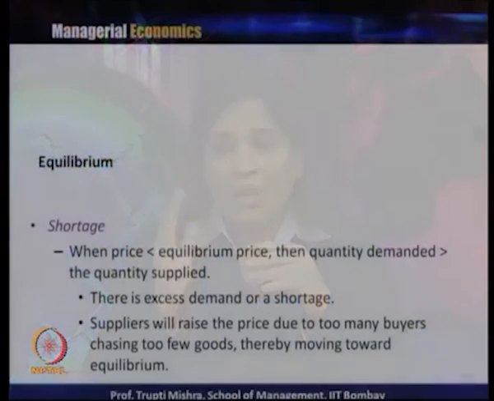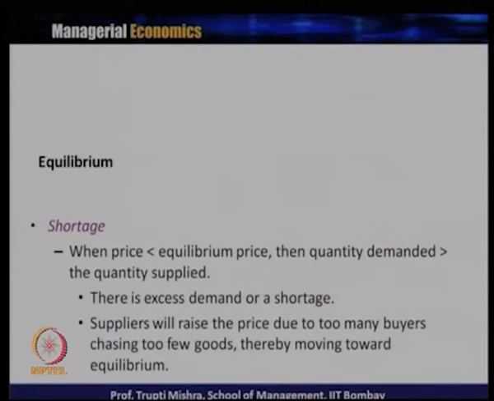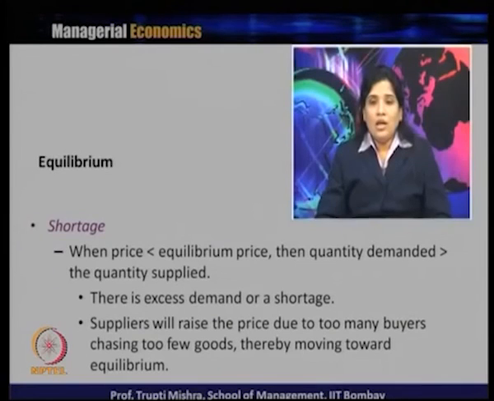The second situation is shortage. When the price is less than the equilibrium price, the quantity demanded is greater than the quantity supplied. This is the situation when the price goes below the equilibrium price. The law of demand says that if there is a decrease in the price, there is an increase in the quantity demanded, and the same thing happens here.